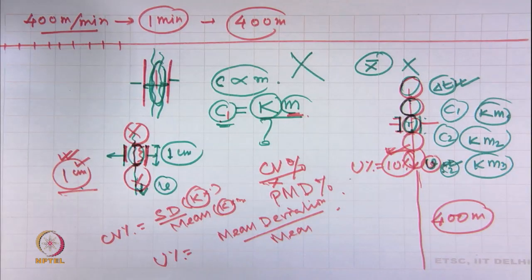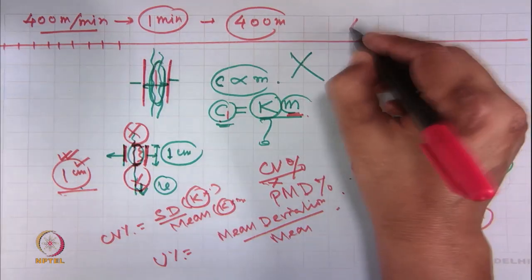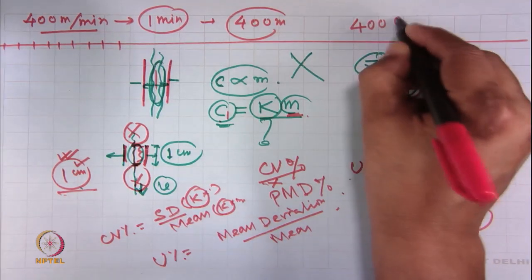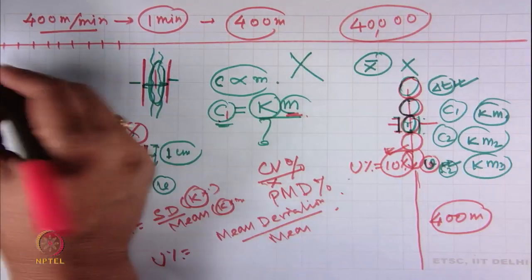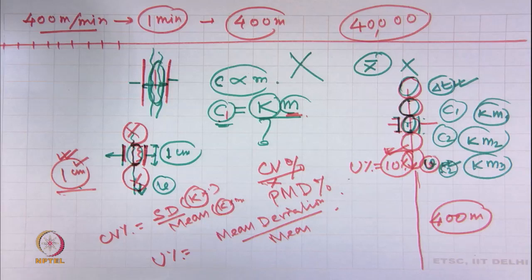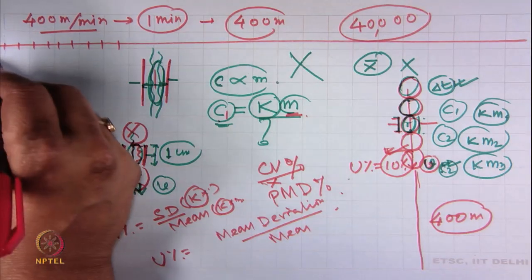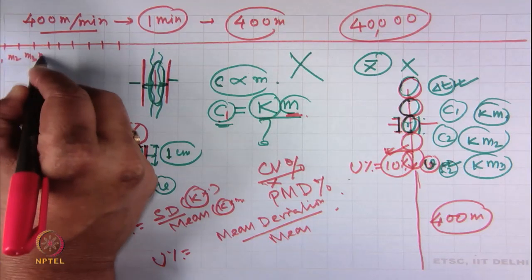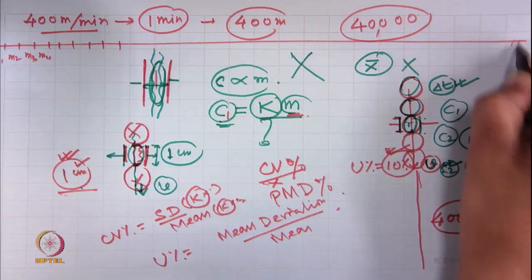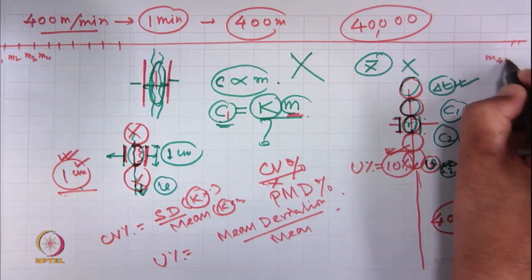So, how many such pieces will there be? In 1 meter there will be 100 pieces, and in 400 meter we will have 40,000 pieces of such masses. I am talking about theoretically. So, it will be M1, M2, M3, M4 like M40,000.